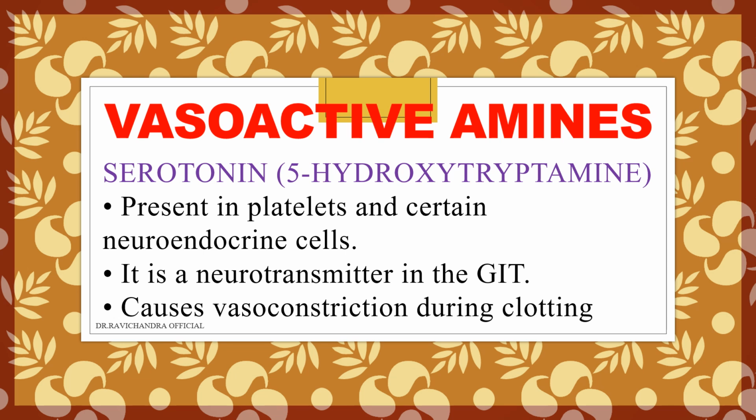Serotonin, also called 5-hydroxytryptamine, is present in platelets and certain neuroendocrine cells. It is a neurotransmitter in the gastrointestinal tract. It will cause vasoconstriction during clotting. Serotonin: vasoconstriction and neurotransmitter.